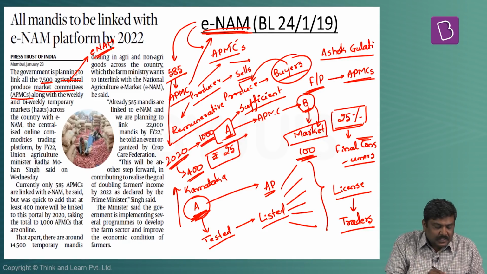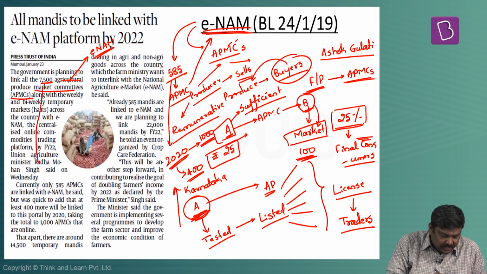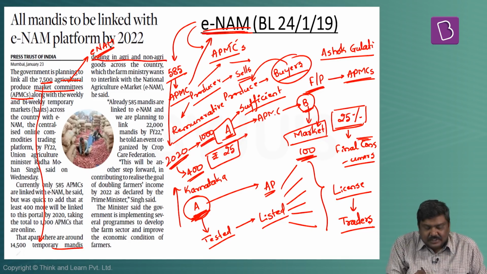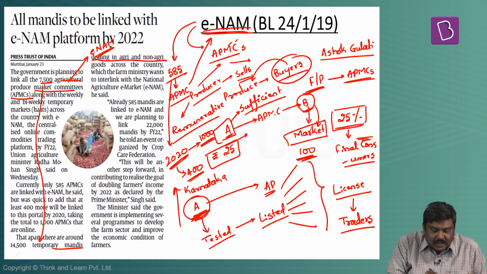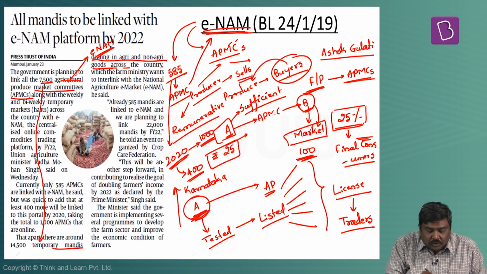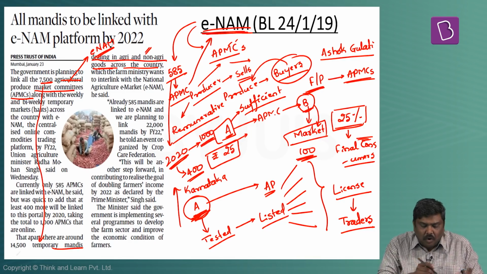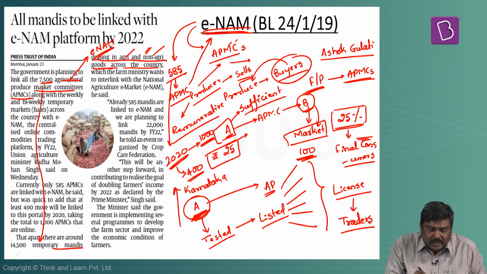Now, apart from this, another information that has been given in this particular article is there are around 14,500 temporary mandis which are basically dealing with agriculture and non-agriculture commodities all throughout the country. And now government of India is also thinking of connecting all these agriculture and non-agriculture dealing mandis with the ENAM